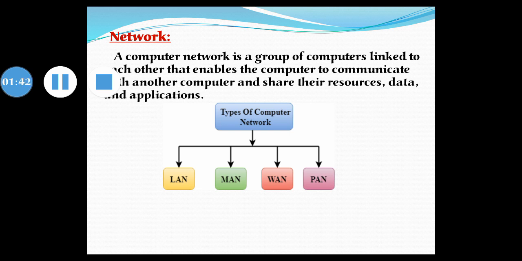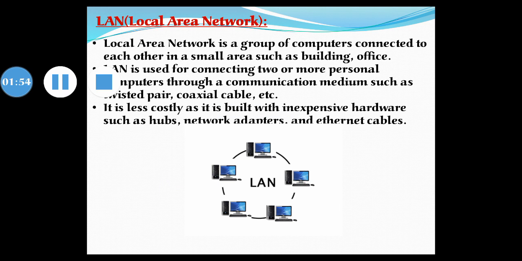In this diagram, the following are the types of computer network: LAN, MAN, WAN, PAN. LAN, local area network, is a network that is confined to a relatively small area. It is generally limited to a geographic area such as a writing lab, school, or building.